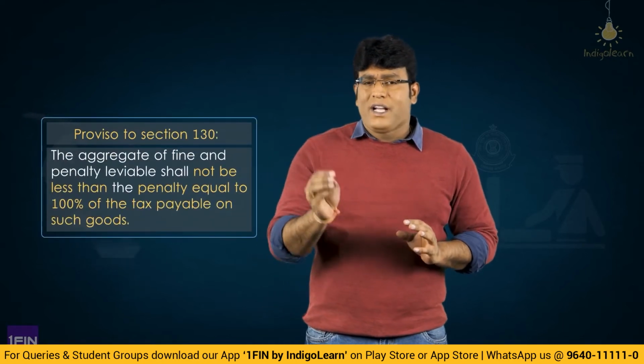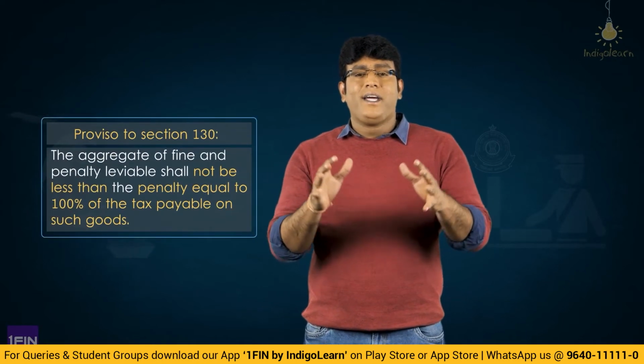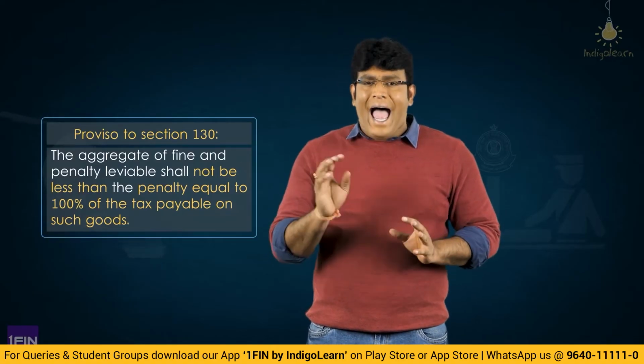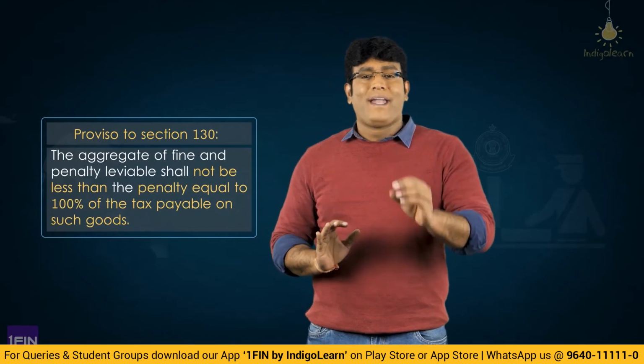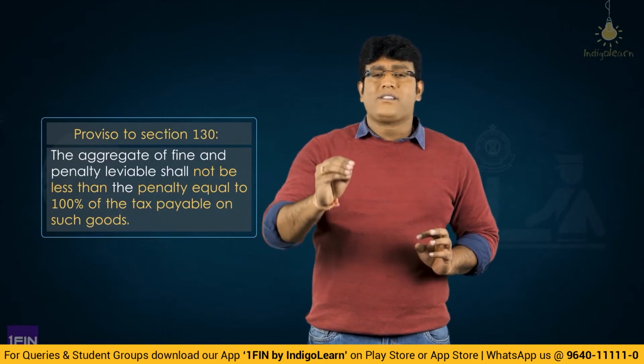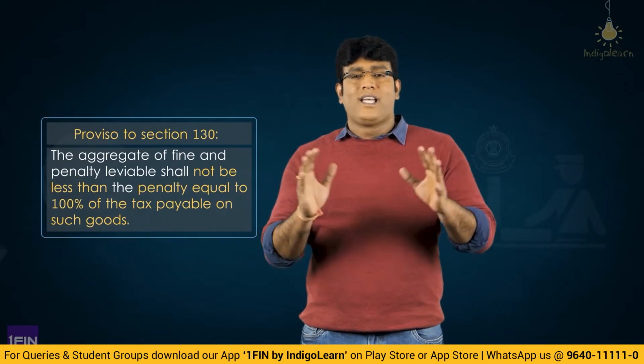My dear friends, this table basically talks about what is the maximum fine that can be imposed under section 130, which deals with the concept of confiscation. However, they have specified in a proviso in section 130 that the aggregate amount of fine and the penalty shall not be less than the penalty equal to 100% of tax payable on such goods.